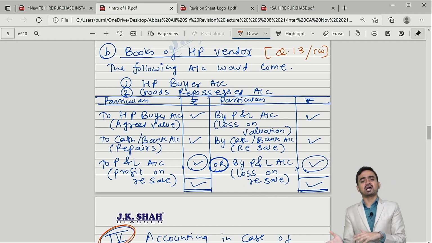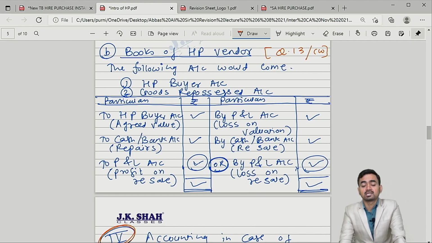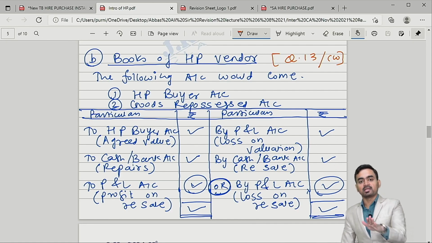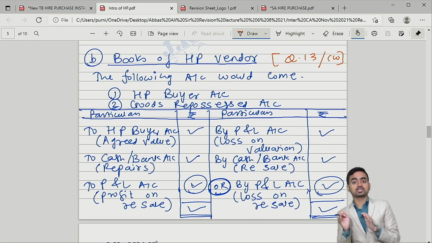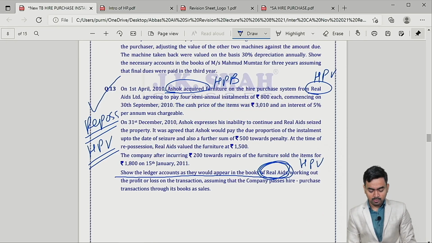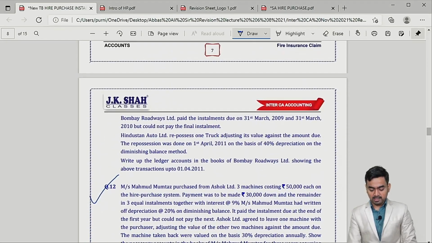Now on resale, I will get profit or loss. In my case, 90 rupees goods sold at 110, so 20 rupees profit will be recognized on the debit side. If there is loss, then it will be recognized on the credit side. Is it clear? So my dear students, with this, can I say we have completed the goods repossession concept, how you will deal in the hire purchase buyer's books and how you will deal in the books of the hire purchase vendor. I have given you the appropriate references as well, question number 11, 12 and 13. Is it clear?